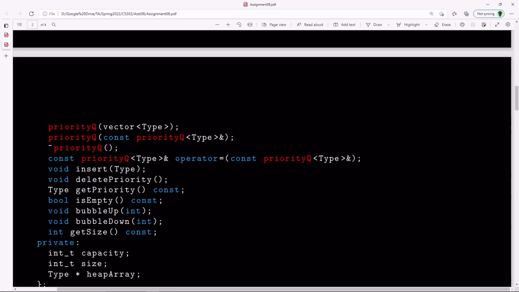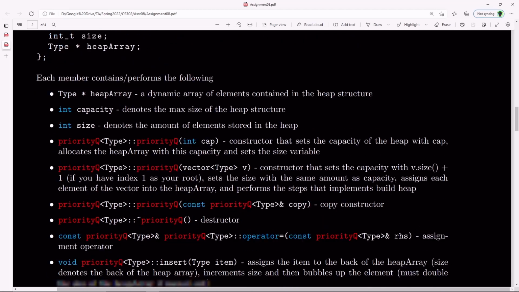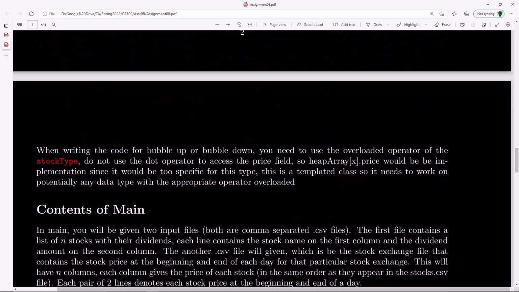So the only rule is, I guess I wrote it over here at the very bottom. You don't want to actually say, like right over here, I'm going to highlight this, heap array x dot price. You don't want to look at that, because you want to make this priority queue class not specific to any particular type.